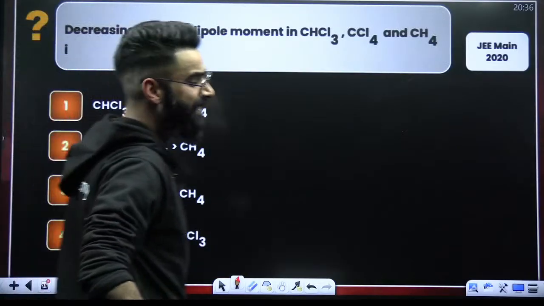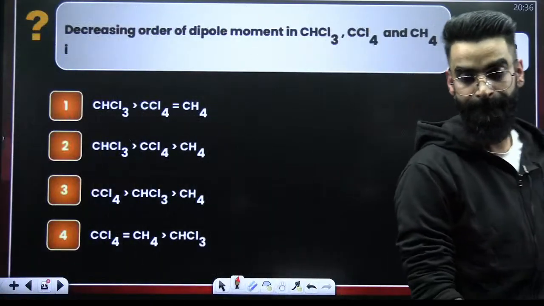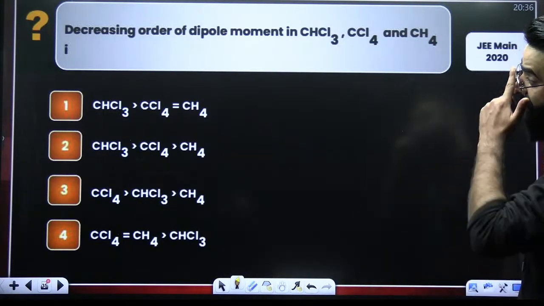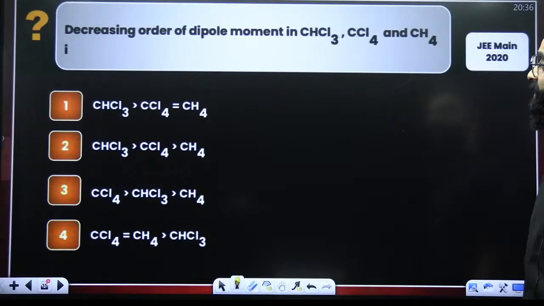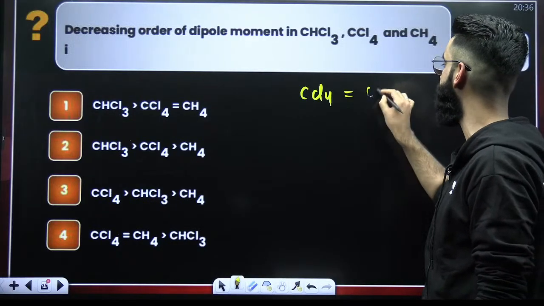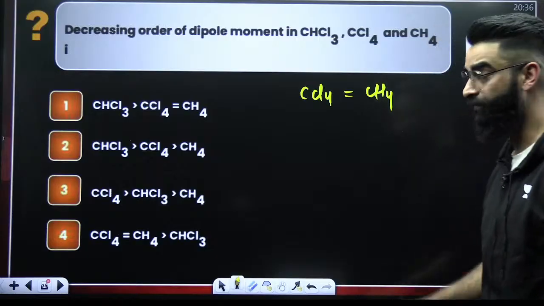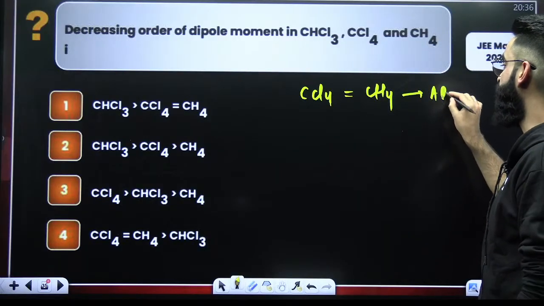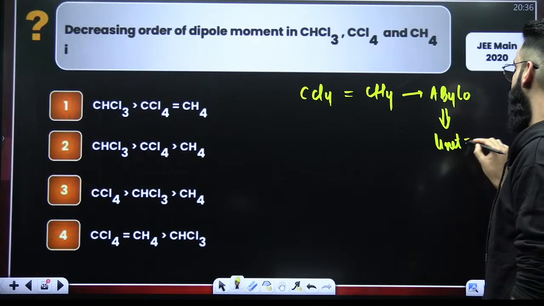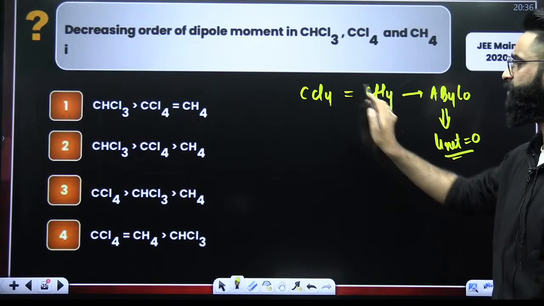Again, one question which has been asked in JEE Mains 2020, and you should be in a position to solve this question as well. Decreasing order of dipole moments: CHCl3, CCl4, CH4. What do you think? First of all, if you talk about CCl4 and CH4, their type is AB4L0. If their type is AB4L0, they should have net dipole moment 0. So their dipole moment has to be the same and 0.